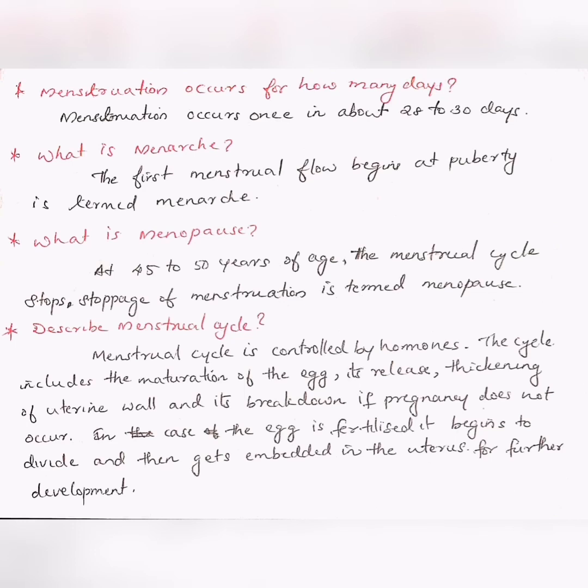Describe menstrual cycle. Menstrual cycle is controlled by hormones. The cycle includes maturation of the egg, its release, thickening of uterus wall, and its breakdown if pregnancy does not occur. In case the egg is fertilized, it begins to divide and then gets embedded in the uterus for further development.